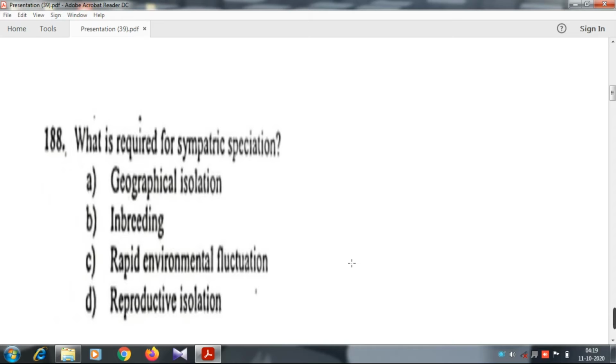If they ask about allopatric speciation, the answer will be geographical isolation. Here, for sympatric speciation, reproductive isolation is the answer.